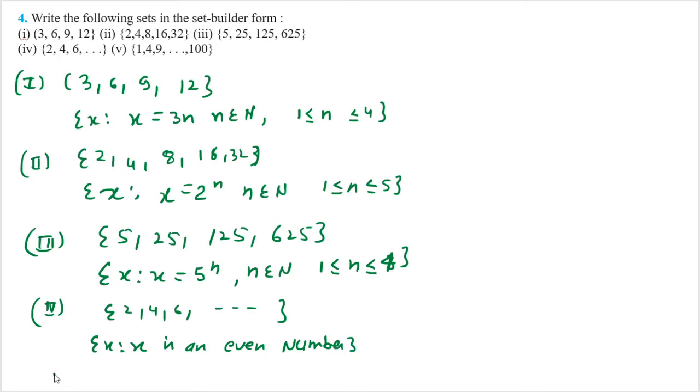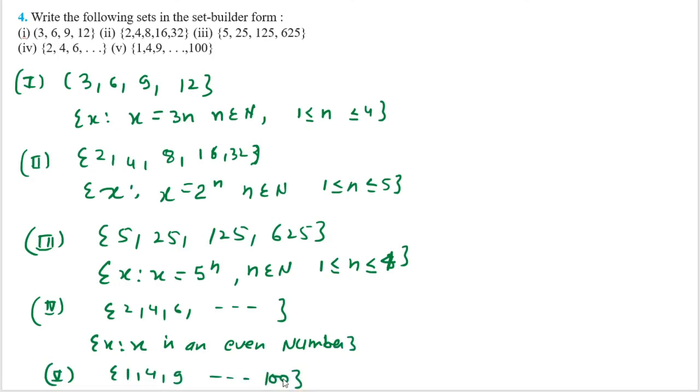And the last one, the fifth one, what is given? 1, 4, 9 up to 100. You can see, children, by observing this, you can say this is 1 square, 2 square, 3 square, 4 square, 5 square, up to 10 square. So how to solve this one? You can say like this: x is such that x is equal to n square, and the value of n lies between 1 to 10. We can say n will be more than or equal to 1 and less than or equal to 10, like this.